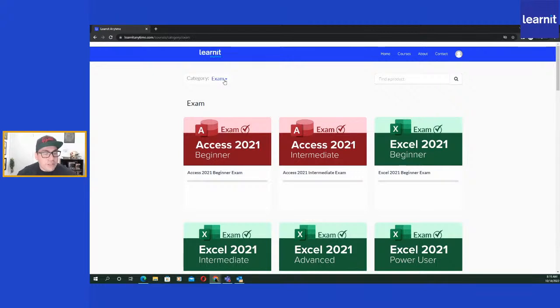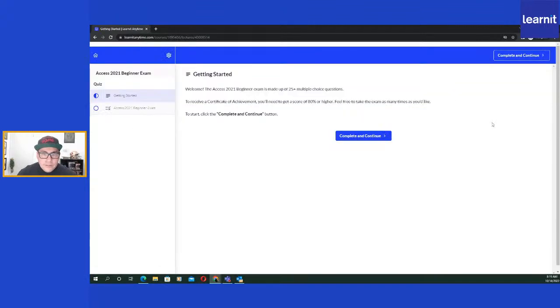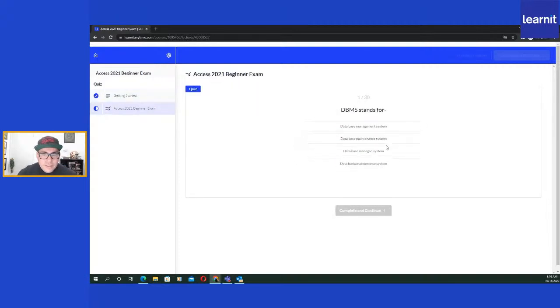It looks very similar to the one I previously showed, for when you do pass an exam. I think the pass rate is 80%, so you have to get 80% of the questions right. I'm not good at this, but I just wanted to show you what it looks like. You need to go to Getting Started and click Start here. It says, welcome to the exam. You'll need to get a score of 80 or higher. There are 25 plus questions. Let's complete and continue. And then there you go.